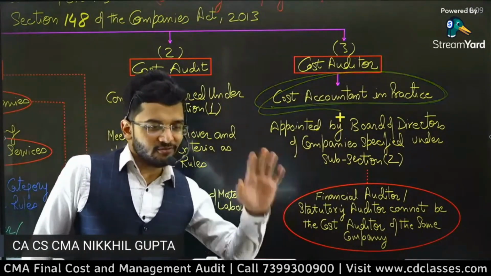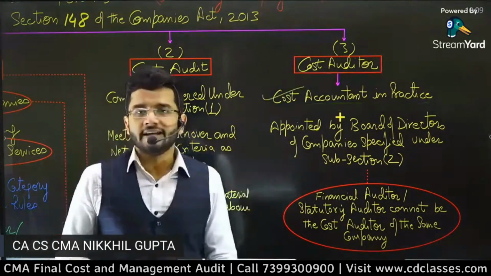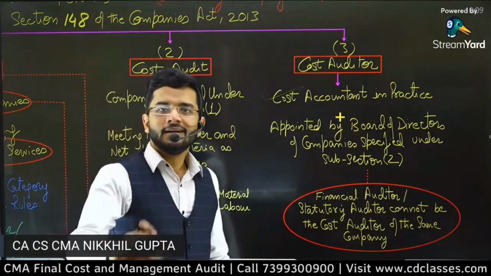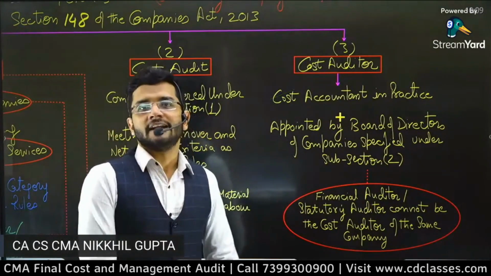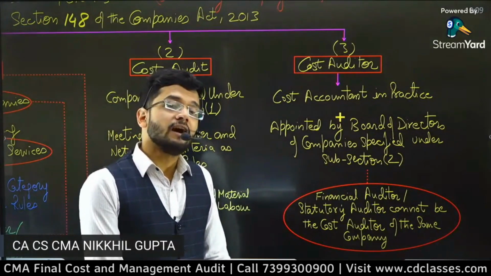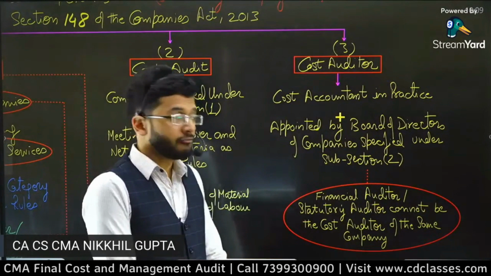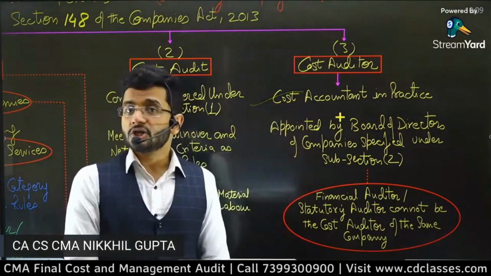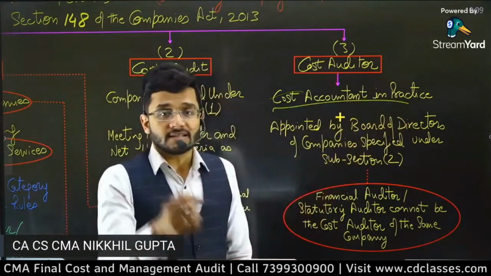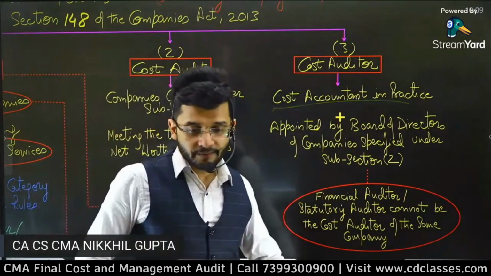Now, guys, I'll give you an assumption. Assume that you have qualified CMA final in your first attempt. Now, you are still awaiting your membership. Your membership has not been granted to you. You have qualified the examination, but your membership has not been granted. Will you be categorized as a cost accountant in practice? Yes or no in the chat box?